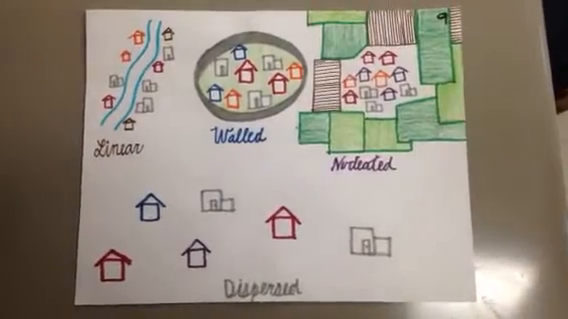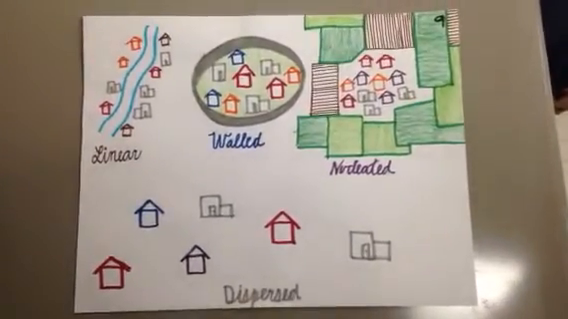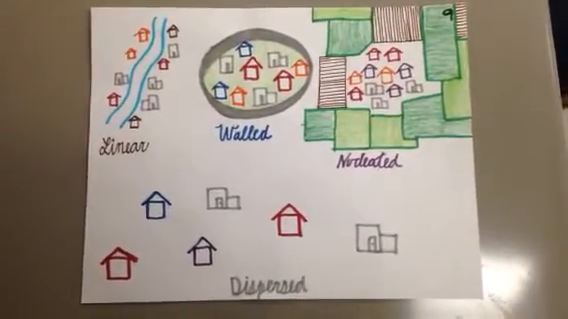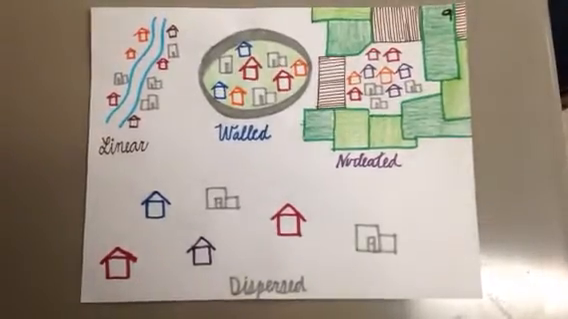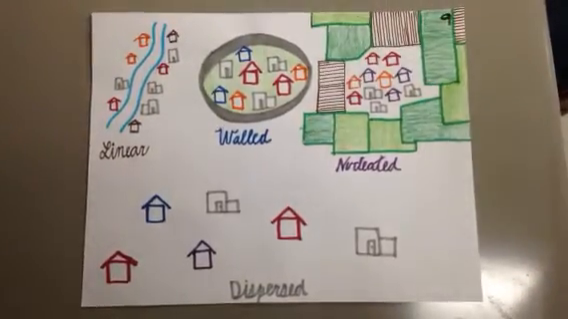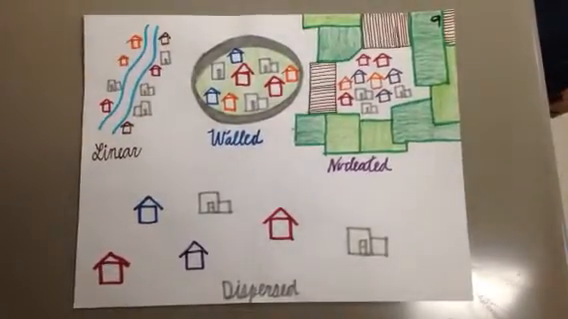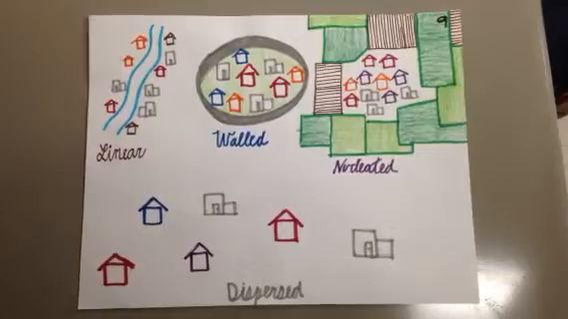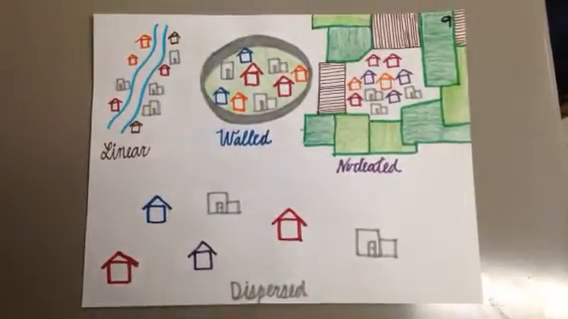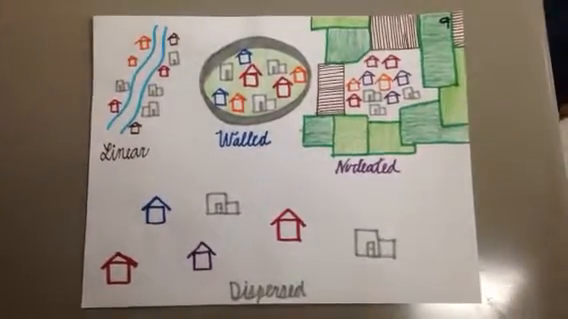With more intensive farming came permanent year-round settlements. The settlements were linear, walled, nucleated, and dispersed. Linear followed transport routes. Walled were older villages protected by a wall. Nucleated were villages surrounded by a field. And dispersed were common in North America and were farmhouses that were spread out.